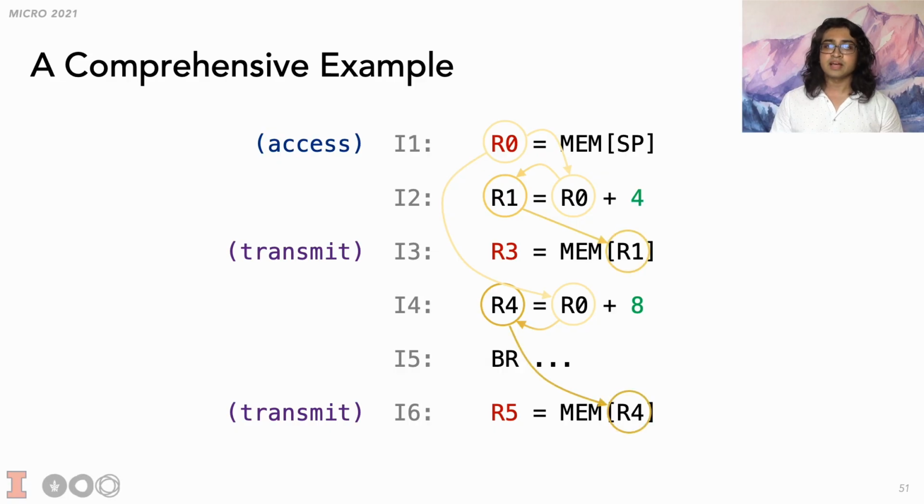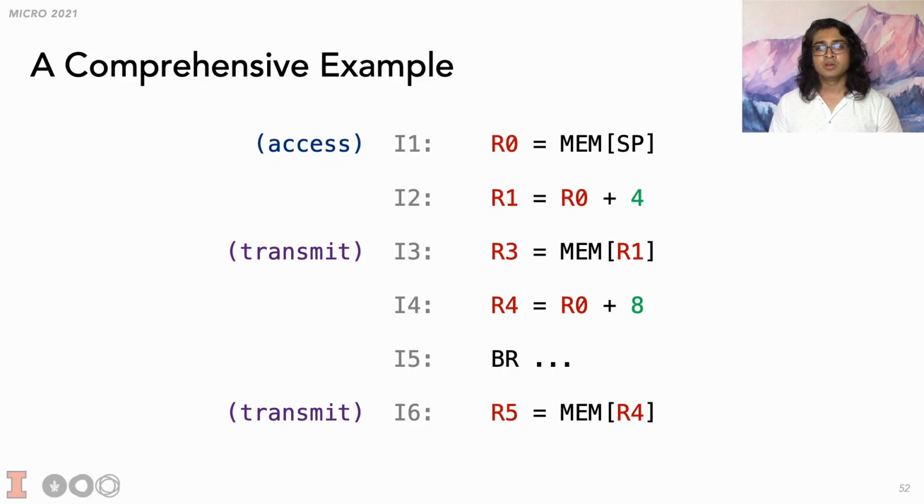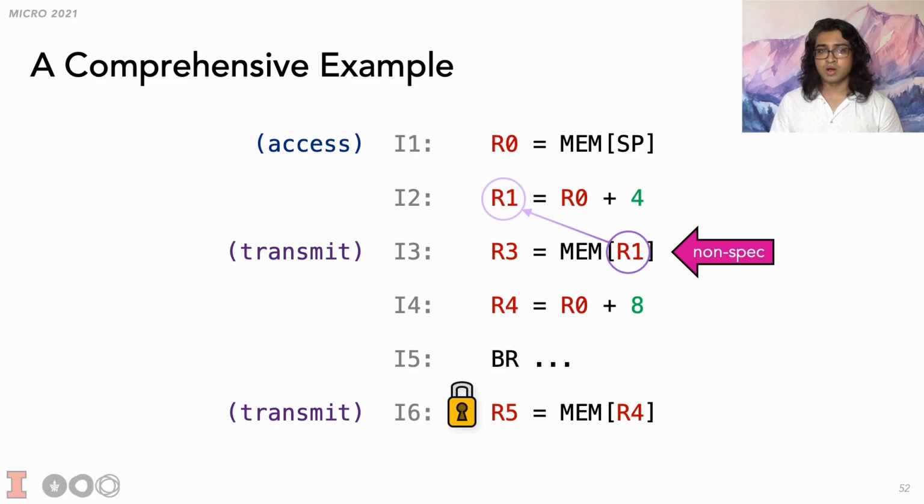The rule is simply that the destination of an instruction is tainted if any of its sources are tainted. We see that transmitters I3 and I5 now have tainted operands and so are blocked. If we look at the current state of the program, we see a relatively bleak picture where all transmitters are blocked. However, one domino falling will now topple the whole chain. Suppose that I3 resolves non-speculative. It can then be unblocked and we can untaint its operand R1 as well.